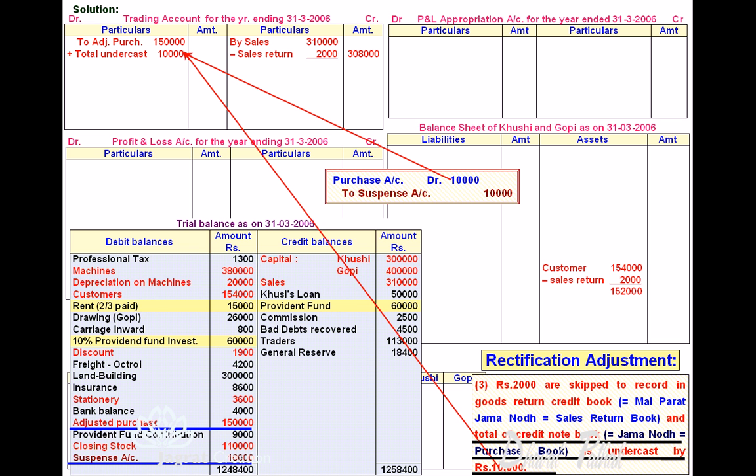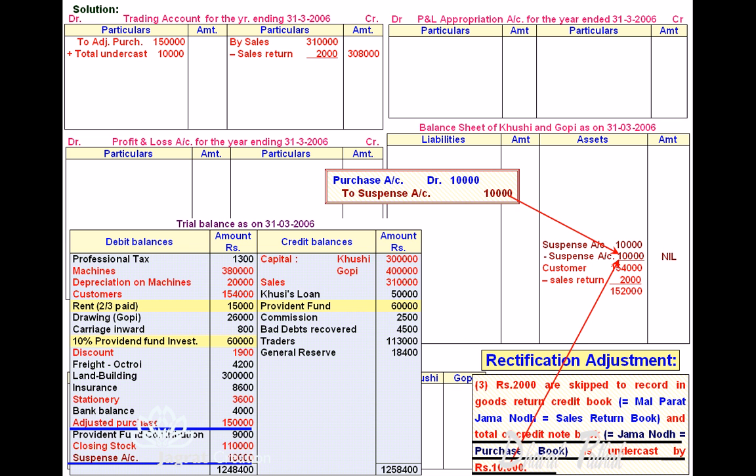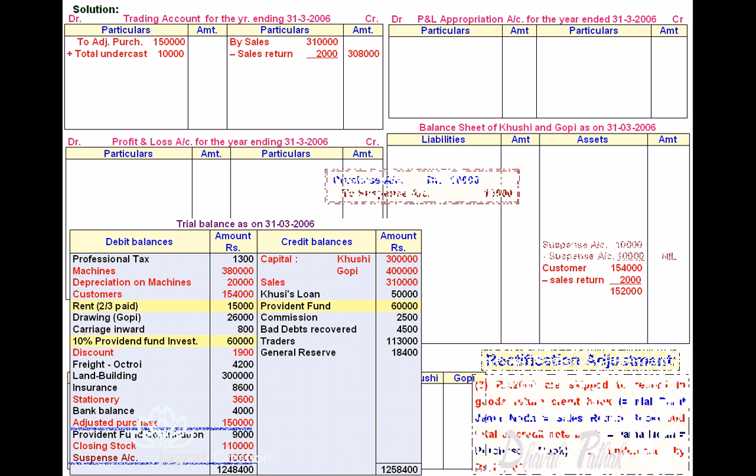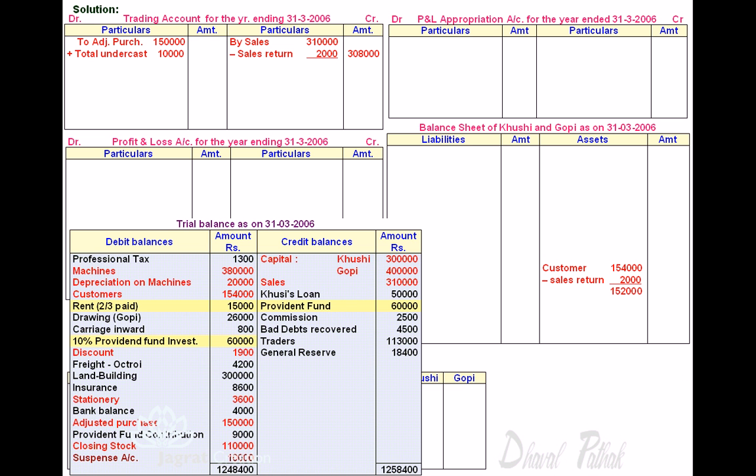I have added 10,000 purchases to 1,50,000, and suspense account is balanced by this entry. So suspense account balance is nil, which won't appear on the balance sheet asset side, and adjusted purchases 1,50,000, 10,000 added thereto, it amounts to 1,60,000.